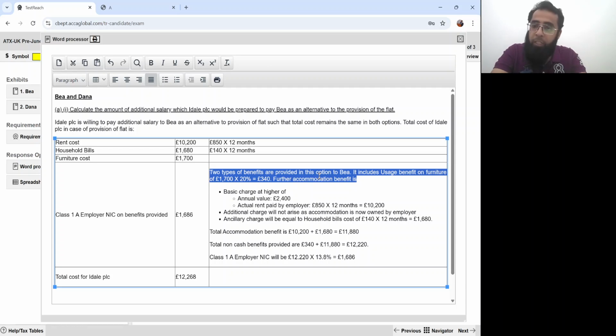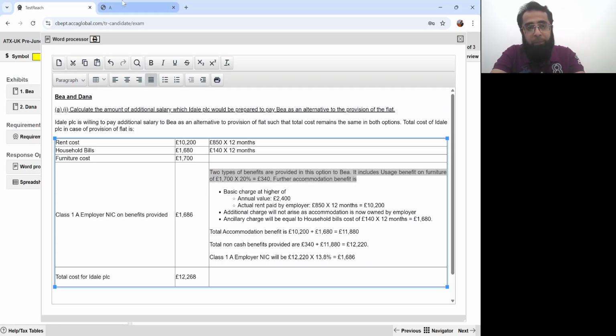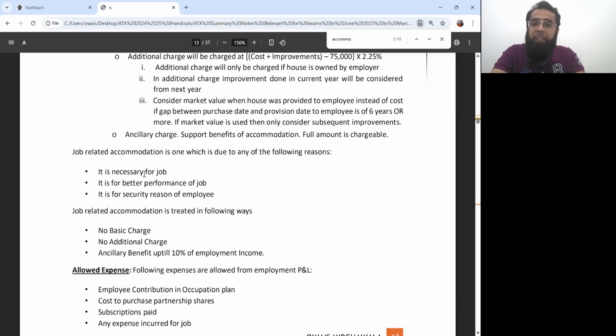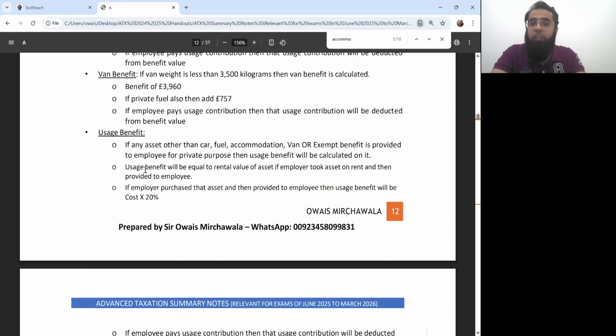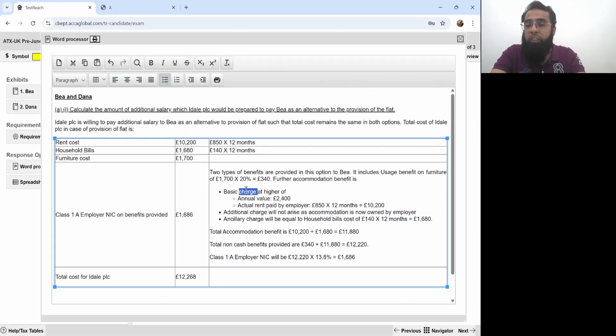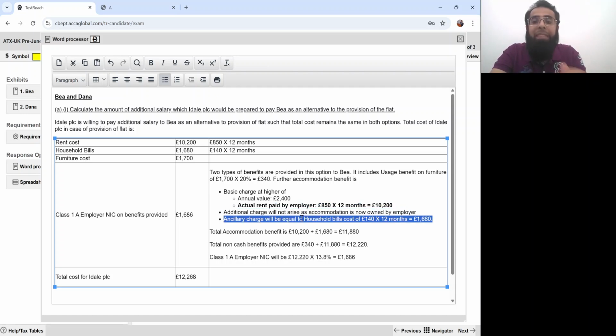Furniture, its usage benefit, 20%. You all know the usage benefit, 20%. Then there is the accommodation benefit: basic charge, annual value and actual rent. Additional charge will not arise as the accommodation is not owned by the employer. Ancillary charge is any additional cost incurred, those are the household bills.